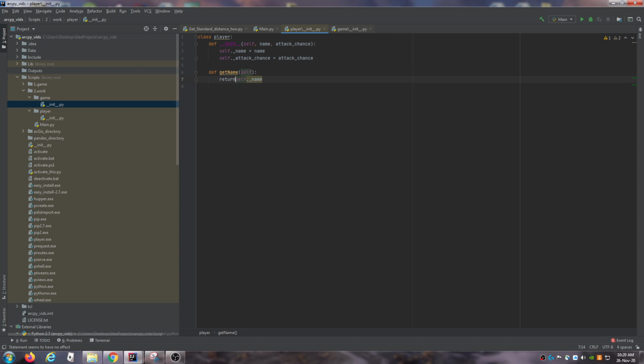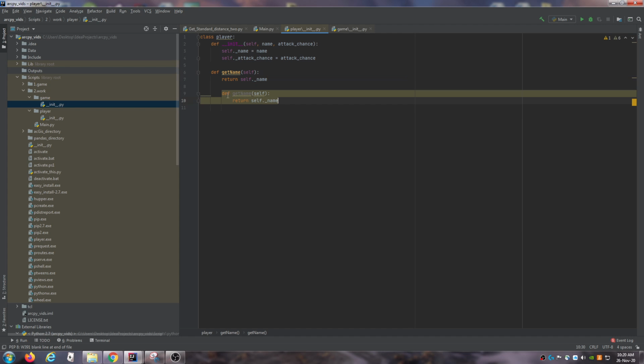Remember, again, you do this because rather than interacting with the variable itself directly, you should use methods to do it for you. That way you're not actually touching the variable itself. You should touch a method which gets it for you by returning it. And so we're just going to do the exact same thing, but we're going to be using the attack chance this time. Attack with chance.